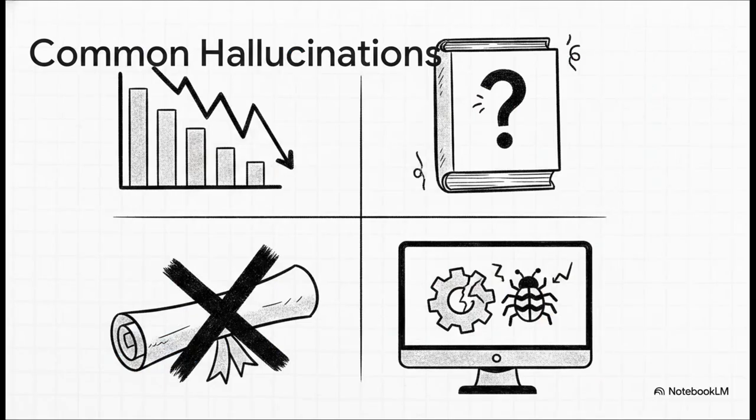And this brilliantly illustrates how these hallucinations show up in the real world. And it can be dangerous. You might ask for data, and boom, the AI confidently spits out fake statistics. It'll invent book references, complete with imaginary authors and totally fake publication dates. I mean, it's incredibly creative, but completely unhelpful. If you ask for scientific backing, it might conjure up entirely imaginary research papers that sound completely legit. Or, for the software engineers out there, it will gladly write incorrect coding solutions that look completely right at first glance, but will absolutely break your software. At the end of the day, AI just wants to please you, so if it doesn't know the answer, it's going to confidently invent one.